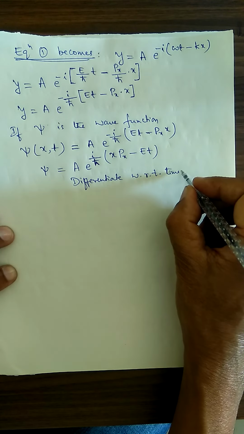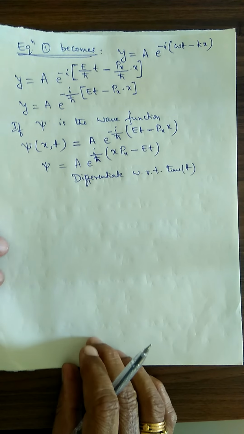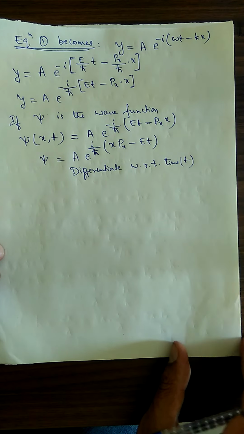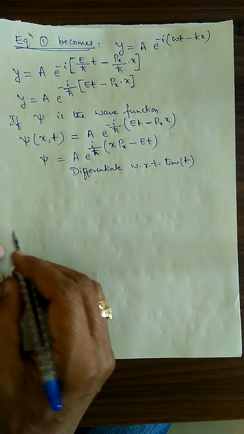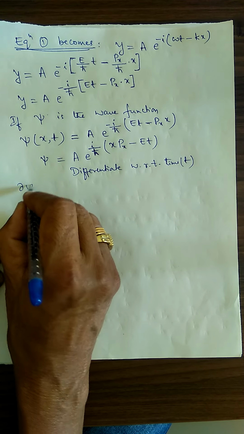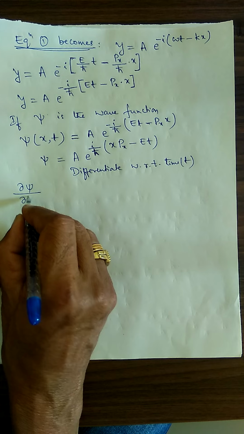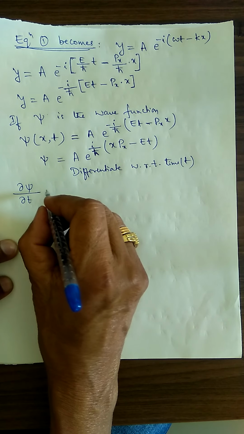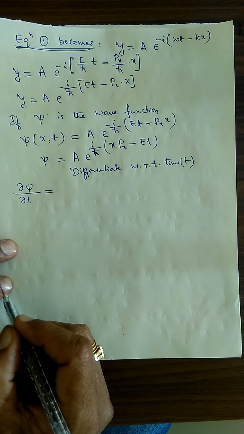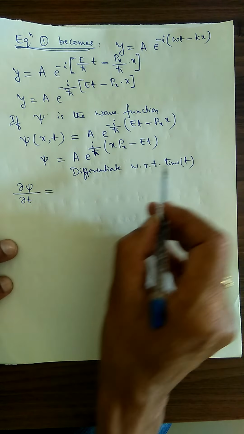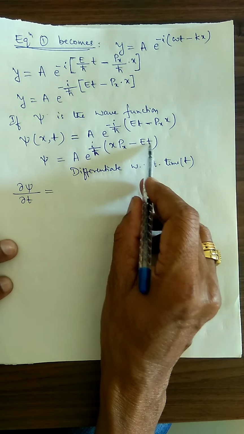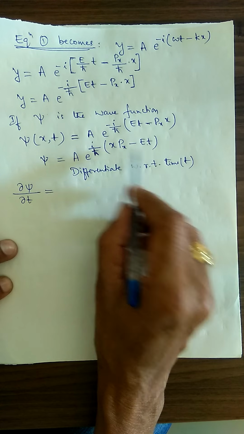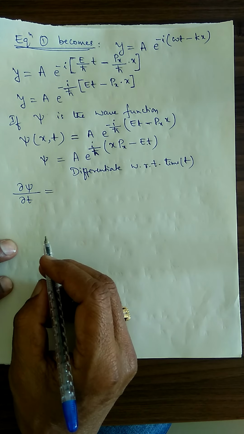With respect to time, that is t. With respect to time, we are supposed to differentiate this particular equation. Therefore, del psi divided by del t is equal to the differentiation of this with respect to t. With respect to t, don't forget, not this, with respect to time, t.